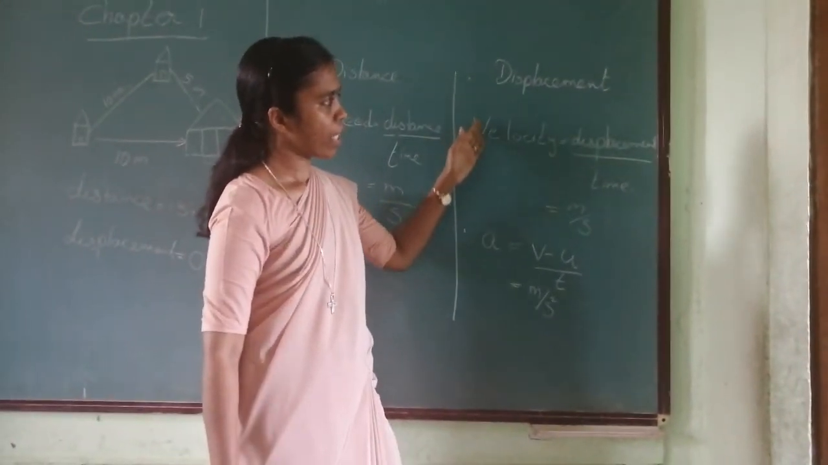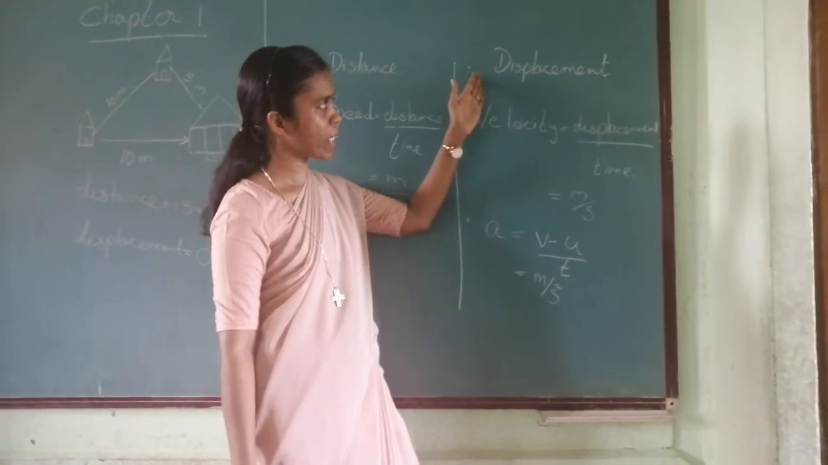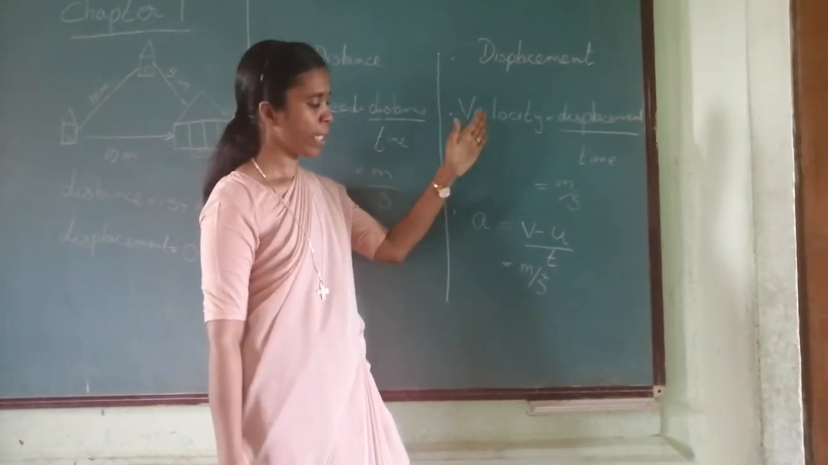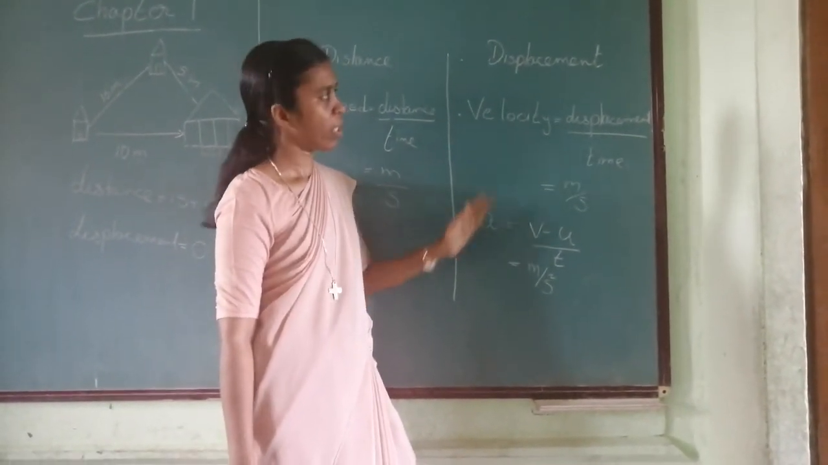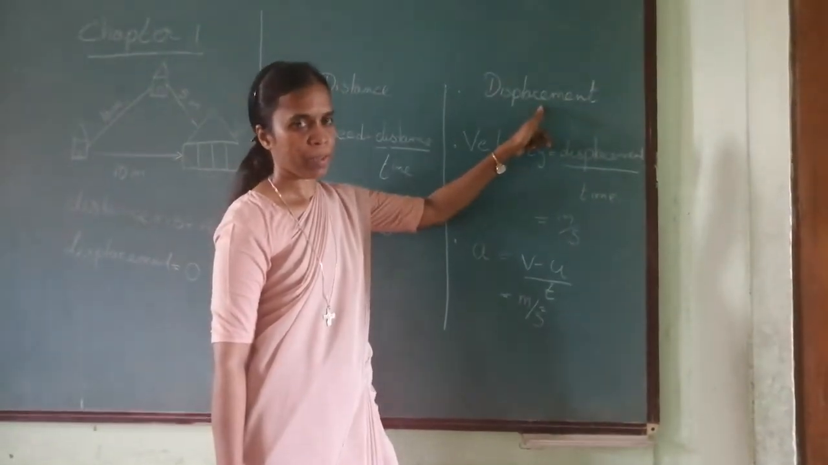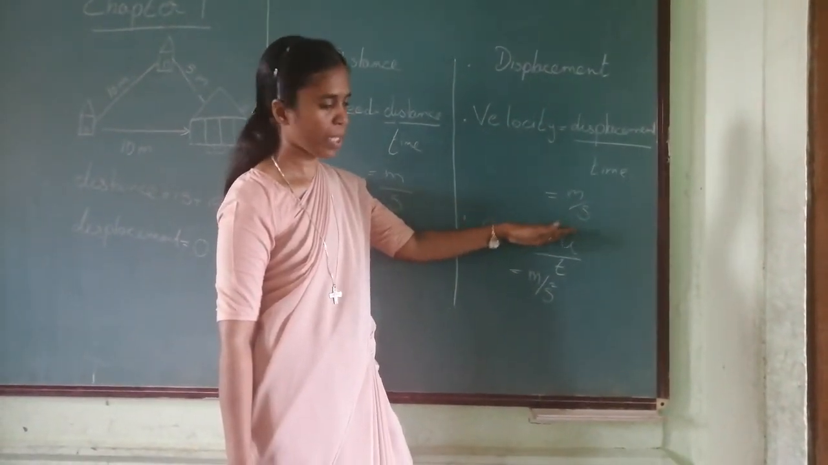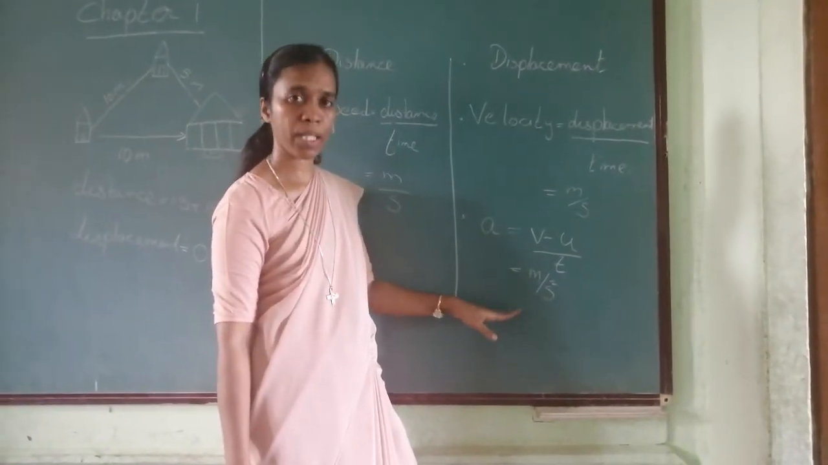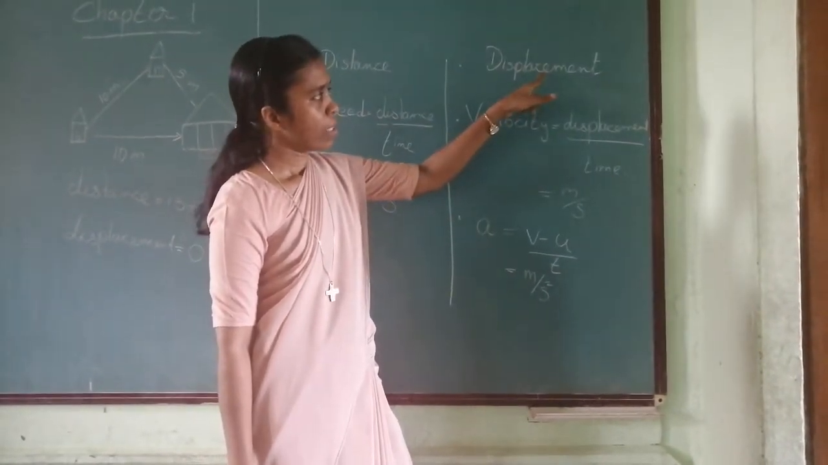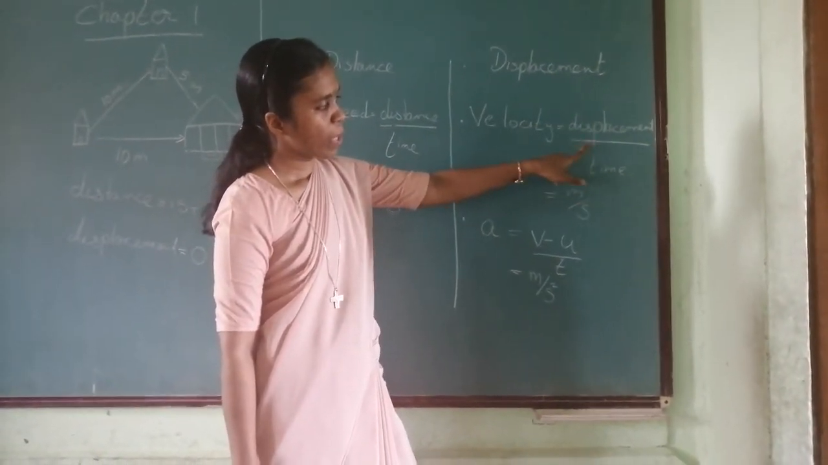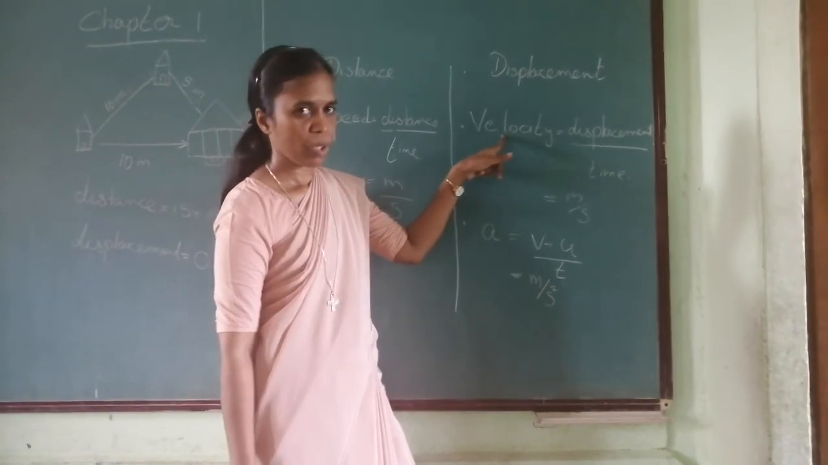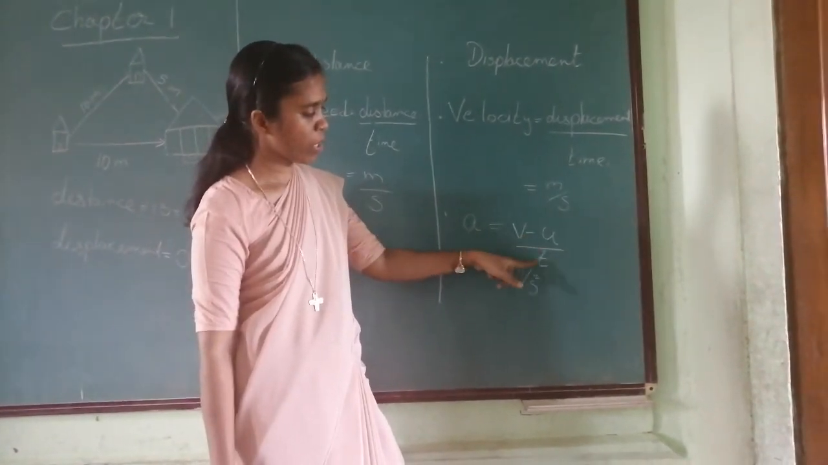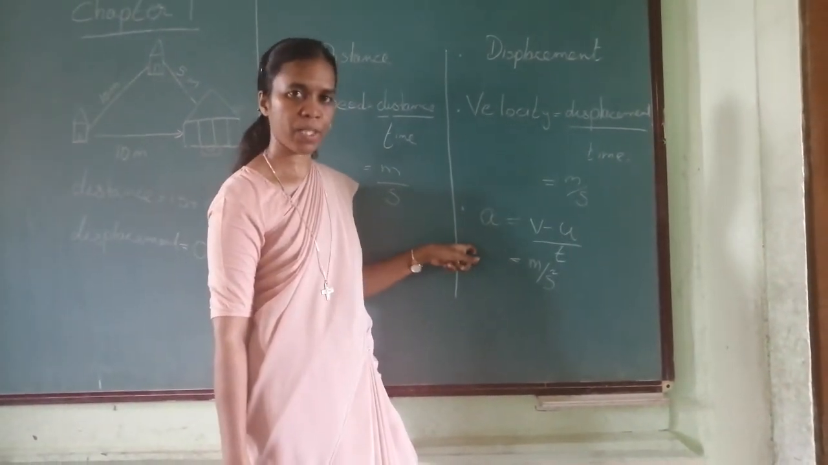There is a relation between all three of them. Displacement is related to velocity, which is related to acceleration. The unit of displacement is meter. Velocity, meter per second. Acceleration, meter per second square. The displacement divided by time is velocity. Change in velocity divided by time is acceleration.